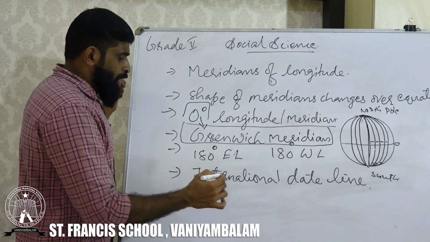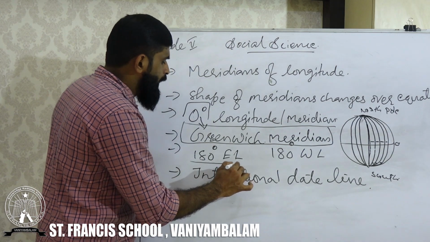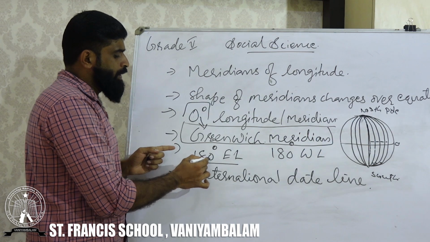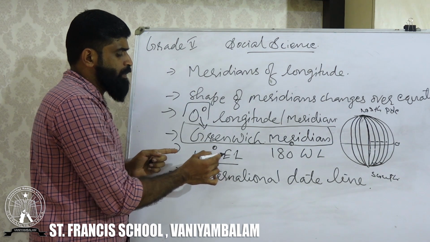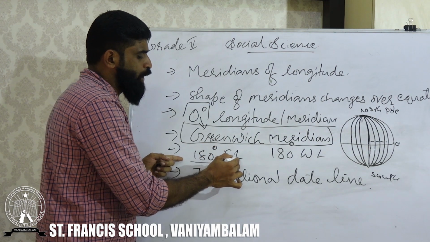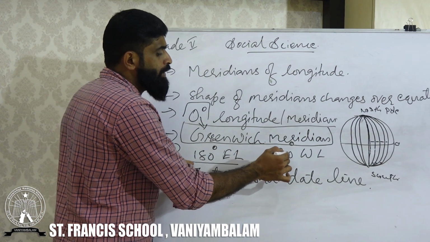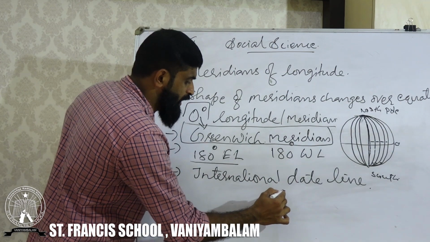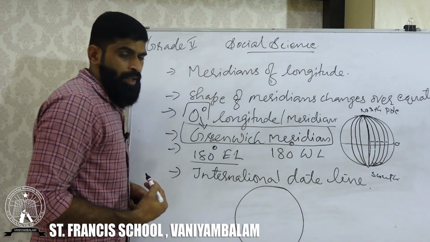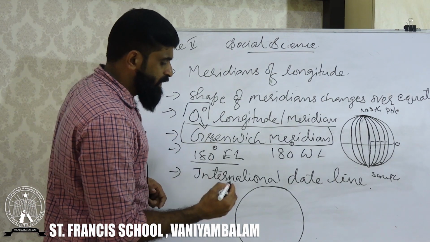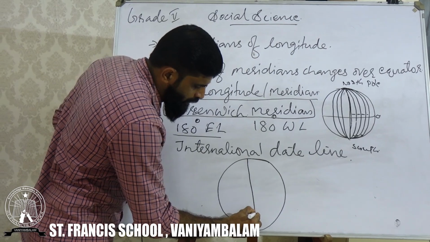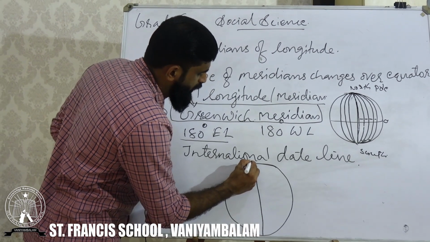Before going to the 180 degree east longitude, I have written here 180 degree EL, which means 180 degree east longitude, and 180 degree west longitude. So we can create it here. Look at this. This is another shape of our earth. Now I am pointing here, this is the semicircle 0 degree.